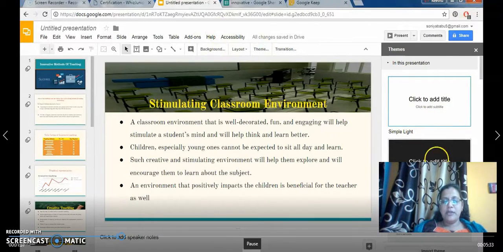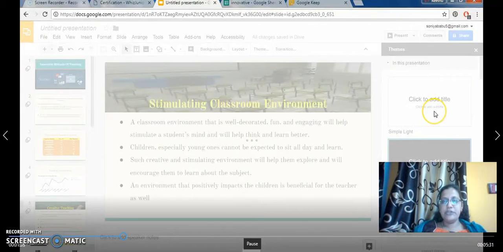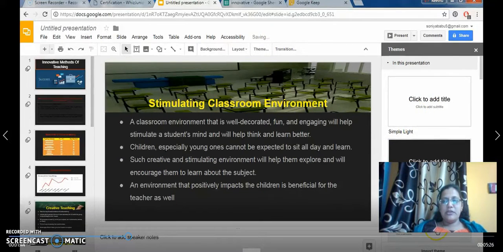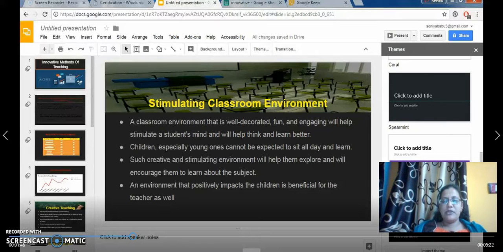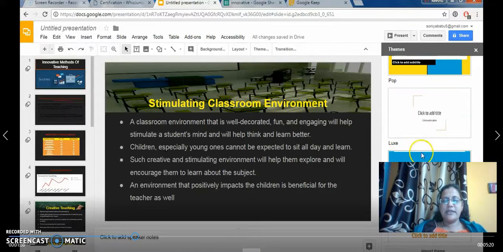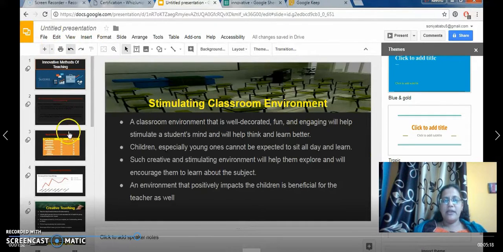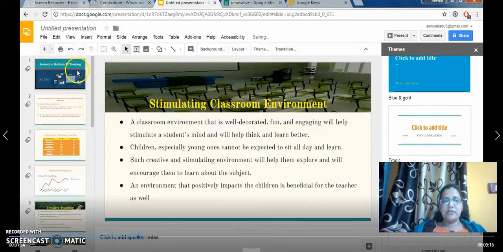Setting the theme. I go to the themes and then set a new theme for my slide. So this is how I have done my theme. Whichever theme I am interested in, I select it. You can see the themes on the right-hand side. So I have selected a theme for my slides. This is how I have done my theme.